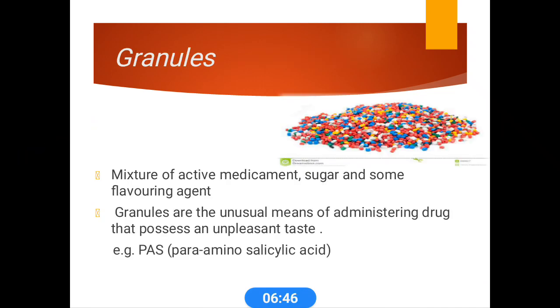The next important and most commonly used dosage form is granules. What are granules? Granules are a mixture of active medicaments, sugar and some flavoring agents. These granules are an unusual means of administering drugs that possess an unpleasant taste. An example of this is para-aminosalicylic acid.